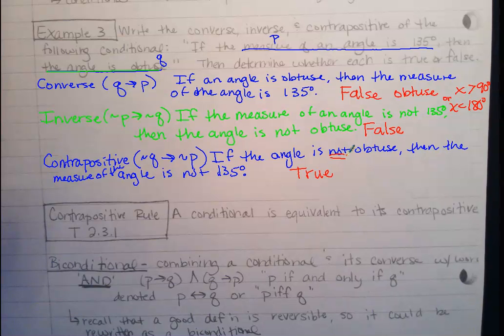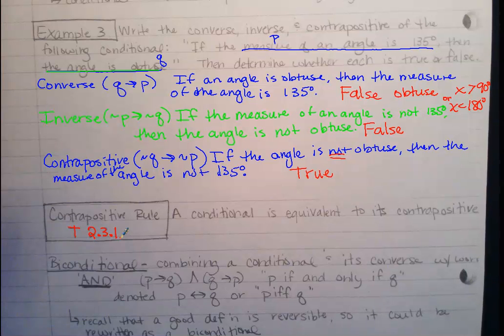Okay. So let's look at the contrapositive rule then. So this is one of our theorems, which is why it has a T there. Anytime it has a T in it, it is a theorem for us. And then we've talked before, but this tells us it's found in chapter 2, section 3, and it's the first one that comes up in that section, which hasn't seemed important yet.